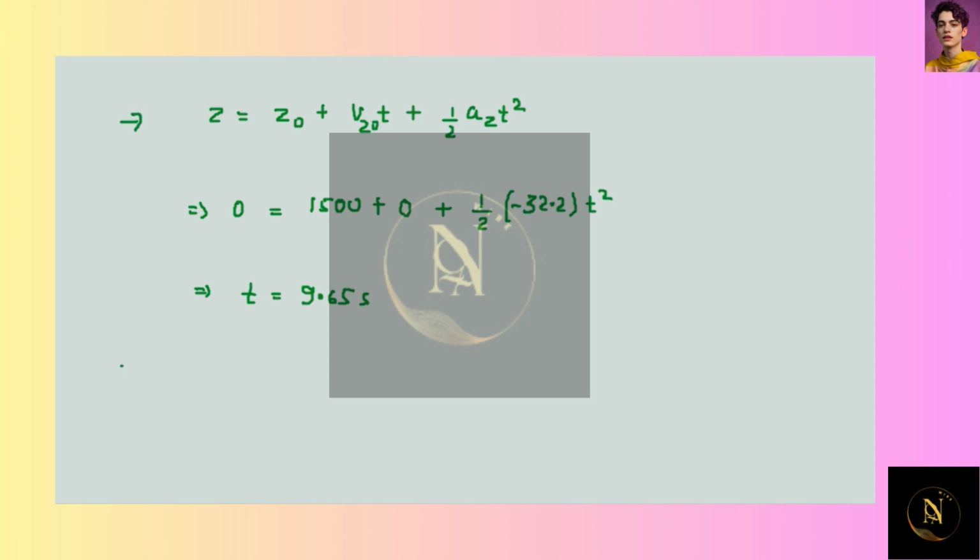Now let us write the equation of final distance in the x direction. So x is equal to x naught plus vx naught t. Let us put the values. Minus x, and x naught is 0, plus vx naught is 130 multiplied by the time we have calculated as 9.65. From here we get minus x is equal to 1255 feet.